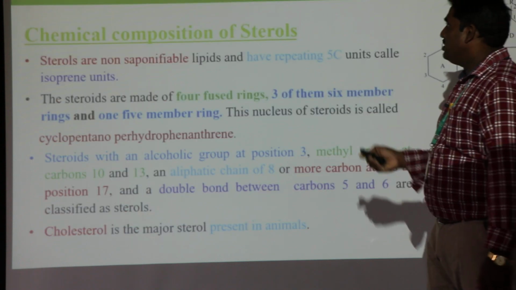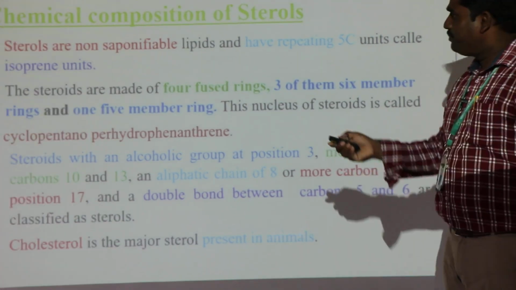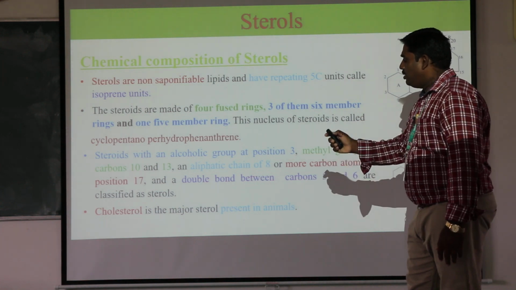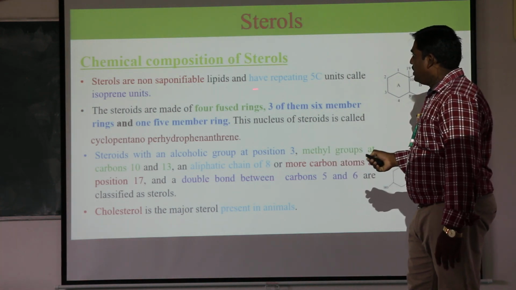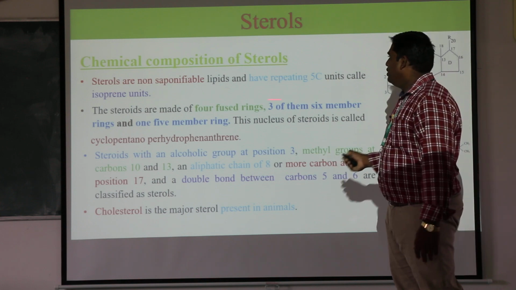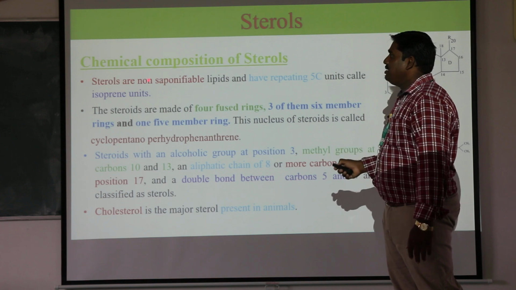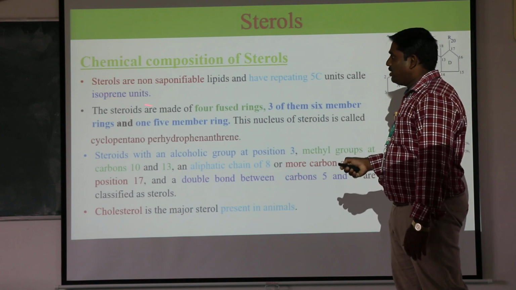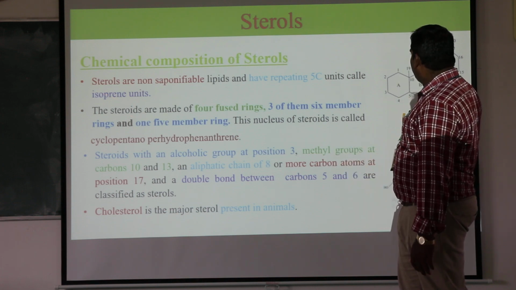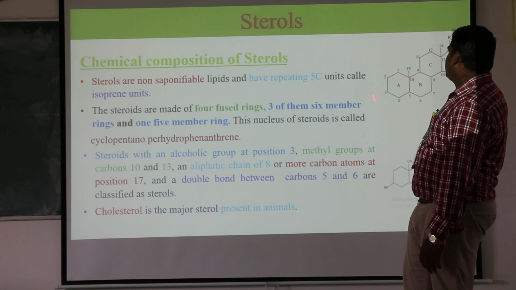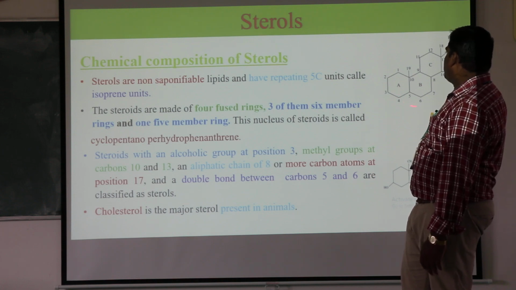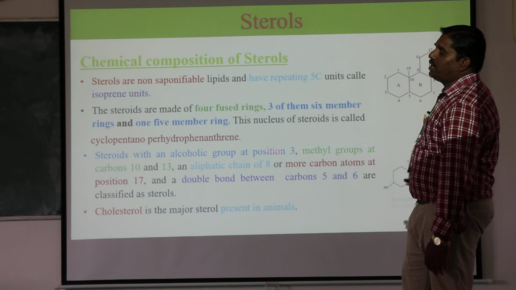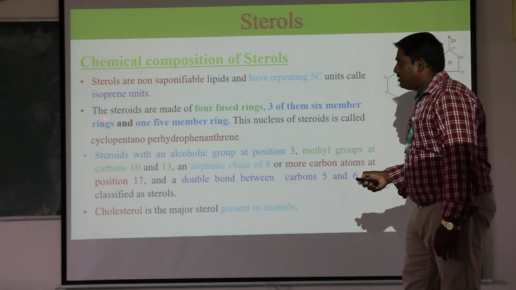And next is the very important sterol. This sterol is also one type of lipid. We will discuss the chemical composition of the lipids. Sterols are non-saponifiable lipids, and they have a repeating 5-carbon unit called isoprene. This isoprene unit is repeatedly added to form sterols like cholesterol. Already you can see this is the sterol molecule with rings A, B, C. These three are six-membered rings, and D is a 5-membered ring. The remaining aliphatic group is also added. All of you look at the screen.